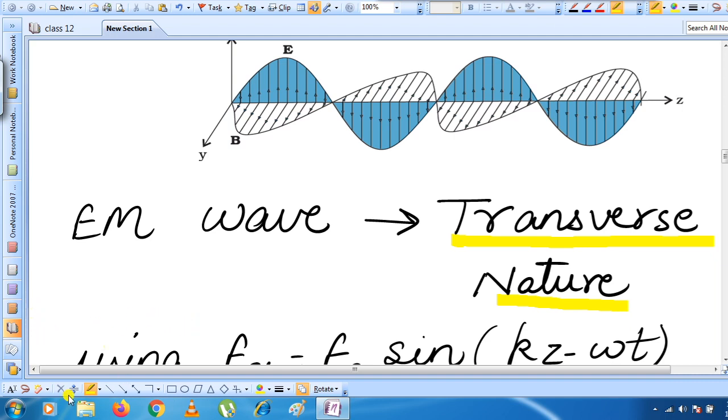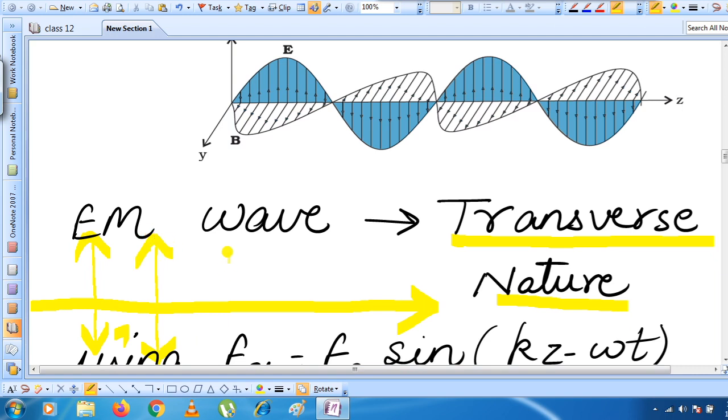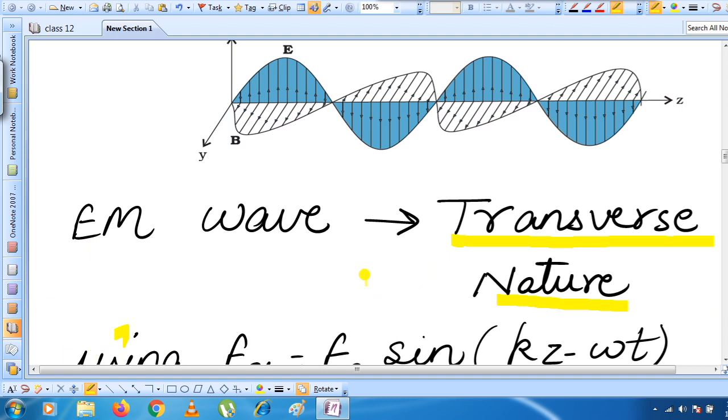Transverse nature means when the wave is propagating along a direction, but to the propagation direction, the particles oscillate perpendicularly. If the particles are oscillating perpendicular to the direction of propagation, then that type of wave is called a transverse wave. That's why here this EM wave I am calling to